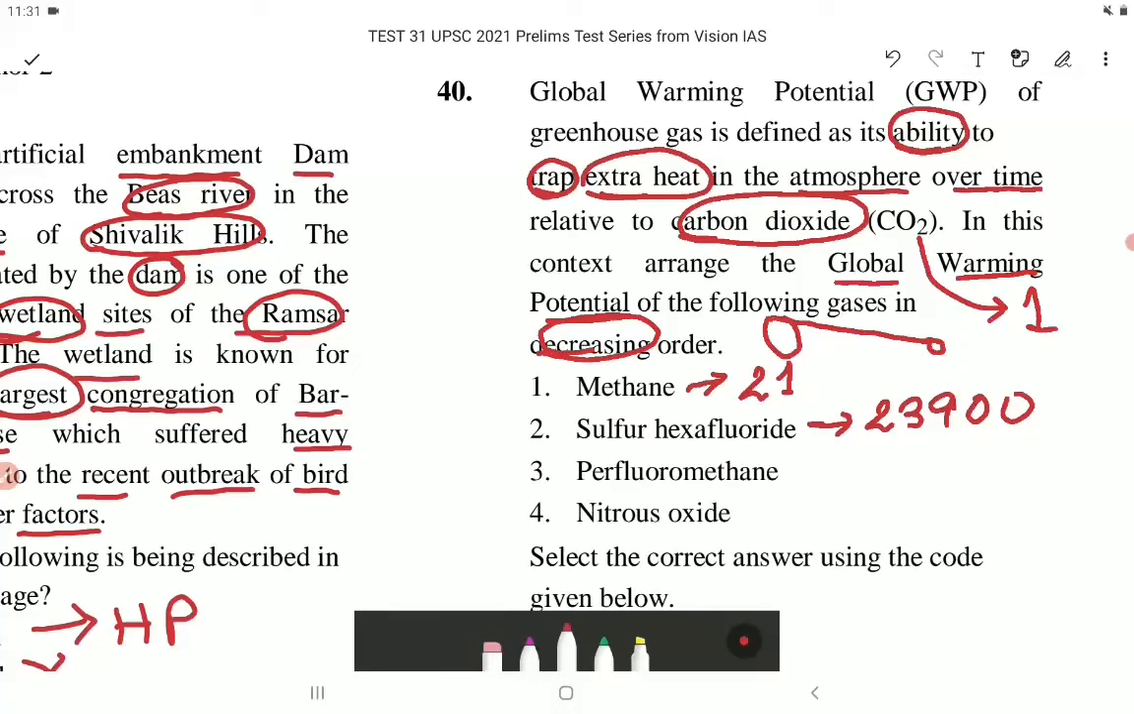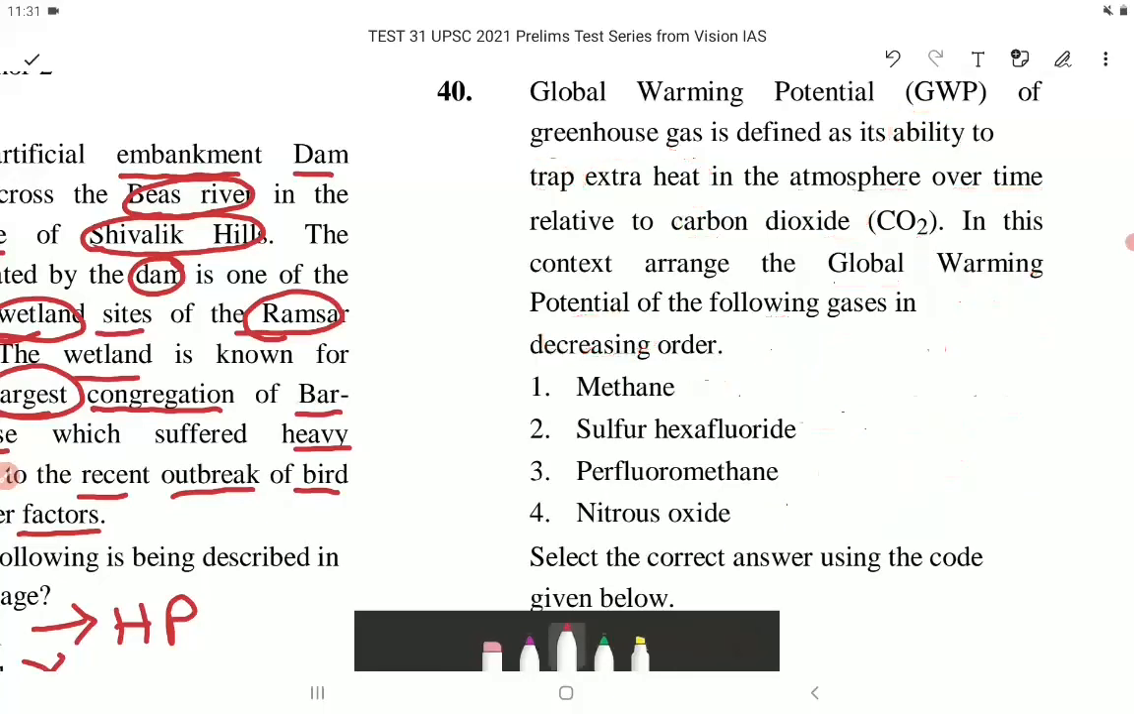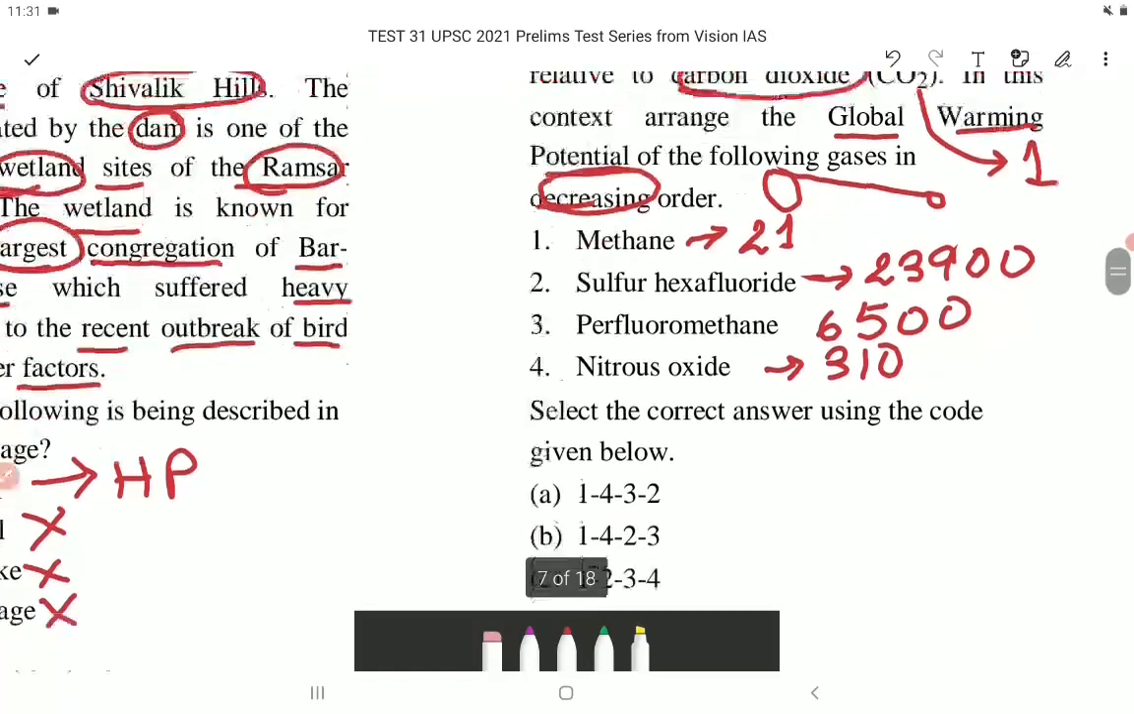Then number 3, perfluoromethane, and it has a GWP value of 6,500. Number 4, nitrous oxide, it has a GWP value of 310. Select the correct answer using the code given below.